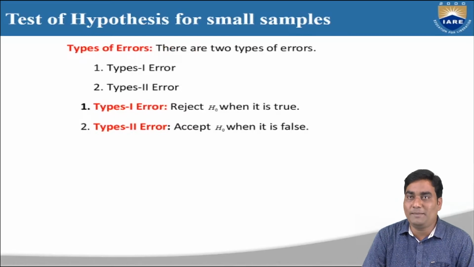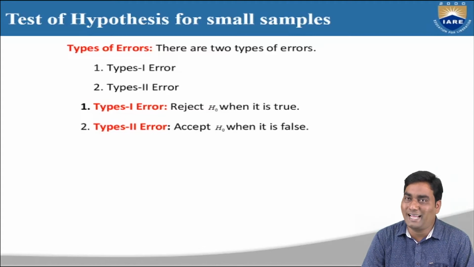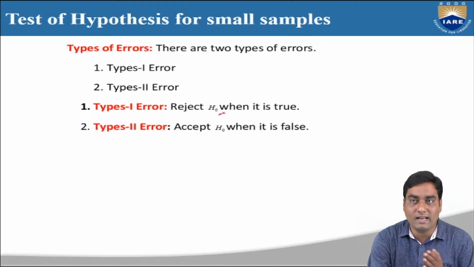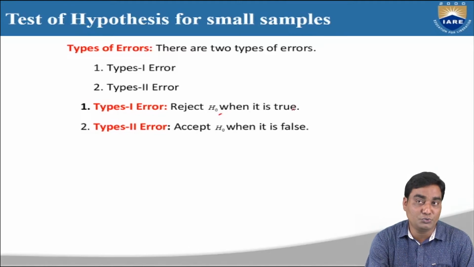Now types of errors. We have two types of errors, which we call type 1 error and type 2 error. What is meant by type 1 error and what is meant by type 2 error? See, type 1 error means reject H naught. H naught means null hypothesis. That means reject the null hypothesis when the statement is true. And type 2 error means accept H naught, accept the null hypothesis, when the statement is false.